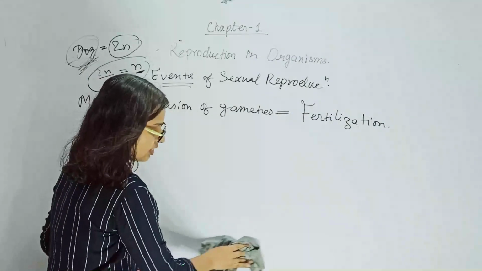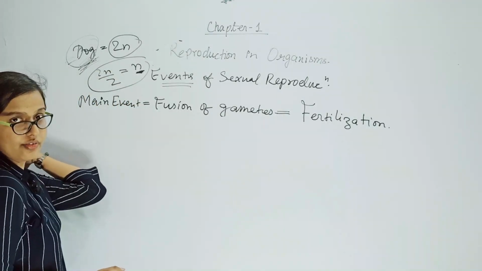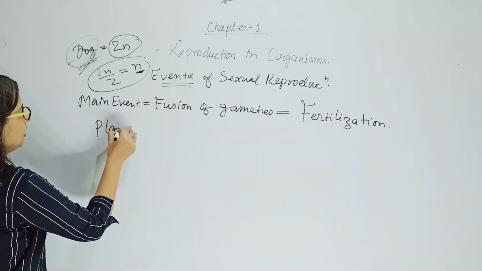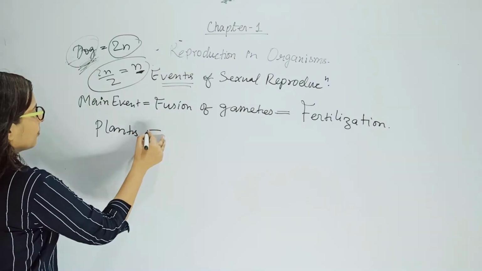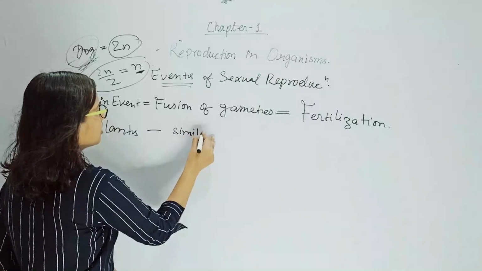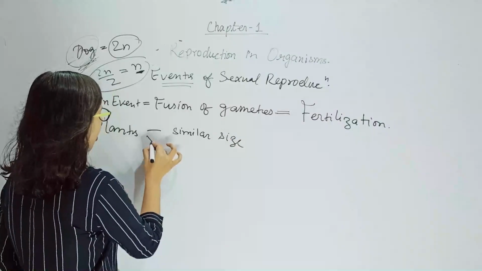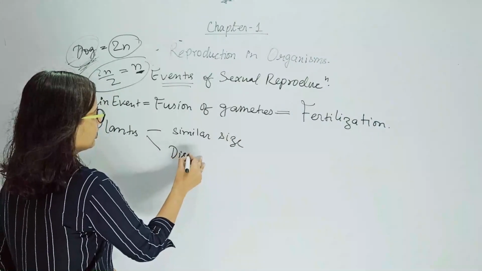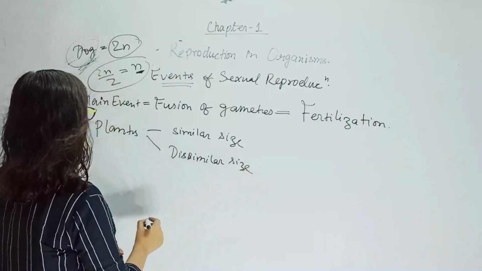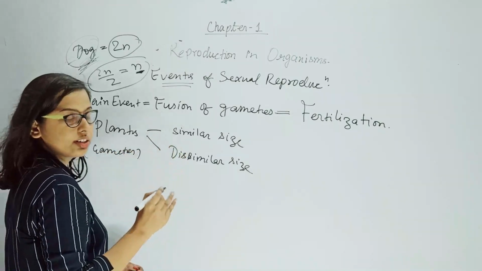So in case of plants, there can be different types of gametes formed. In case of plants, the gametes can be of similar size or dissimilar size. The gametes in case of plants can be of similar size or dissimilar size.